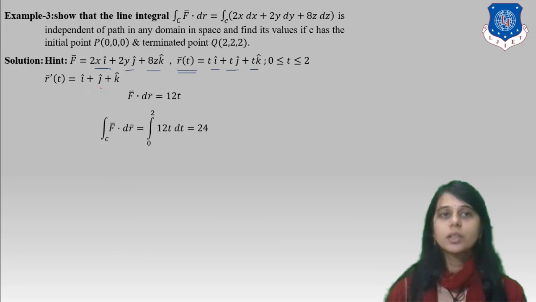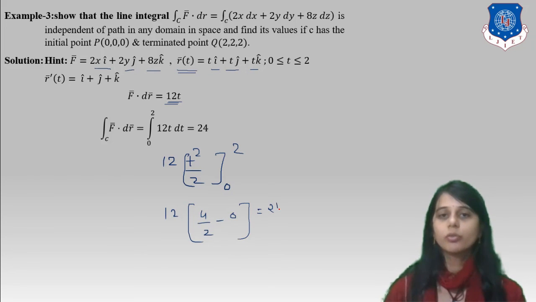Now what is r dash? It is i caret, j caret and k caret. So F into dr is 12t dt. Okay, because it is F bar and it is r bar. We put the value of F bar into dr, it is 12t, integration from 0 to 2 of 12t dt. 12t square by 2, 0 to 2, 12 times 4 by 2 minus 0, and it is 24.